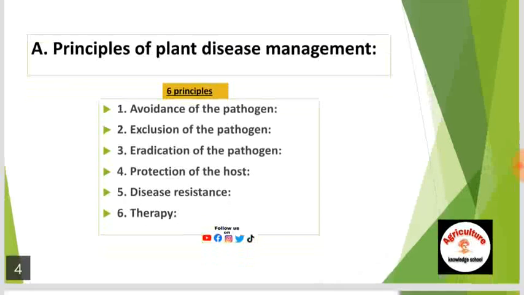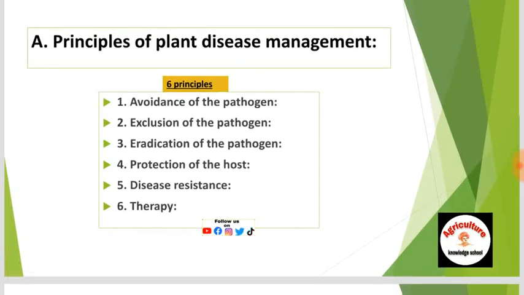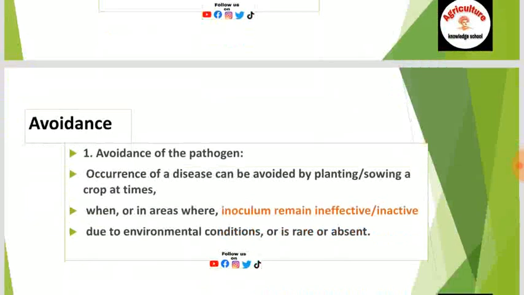Principles of plant disease management. So, 6 principles. First is avoidance of the pathogen, second is exclusion of the pathogen, third is eradication of the pathogen. So these 3 are for the pathogen. And fourth is protection of the host, fifth is disease resistance, and sixth is therapy. So first is avoidance.